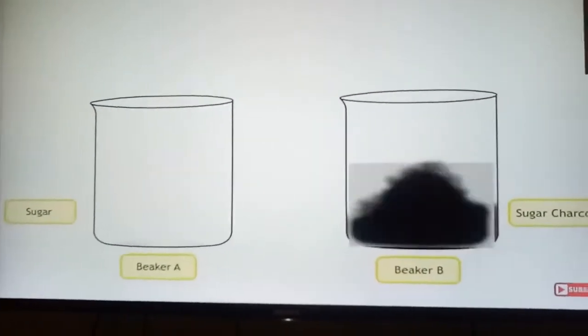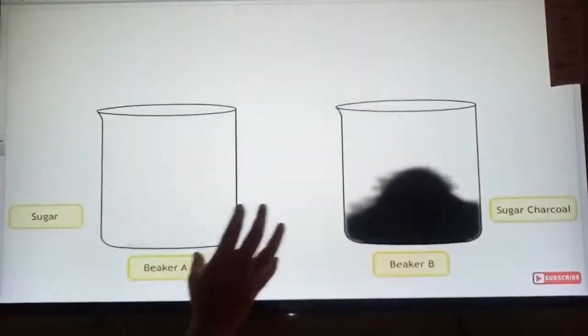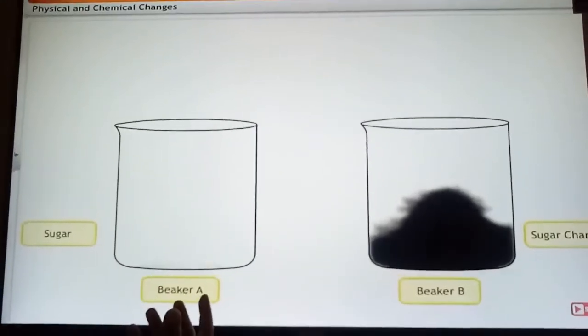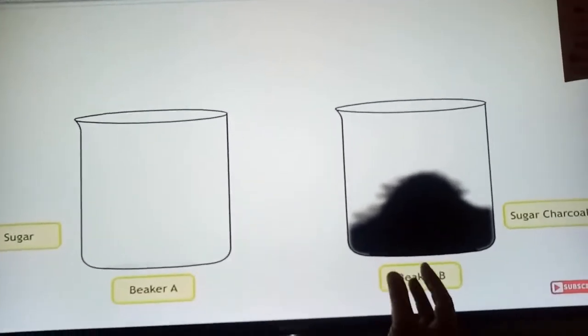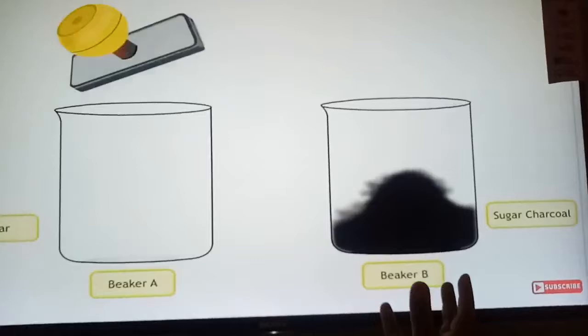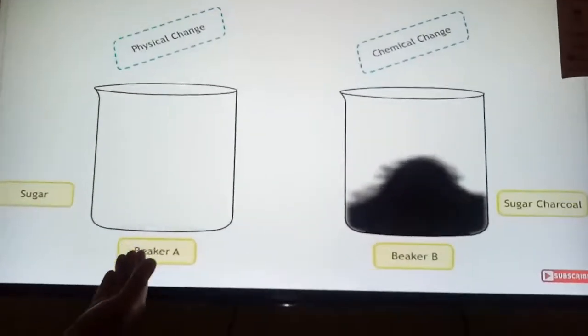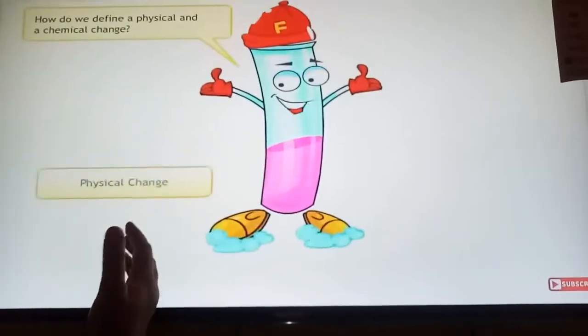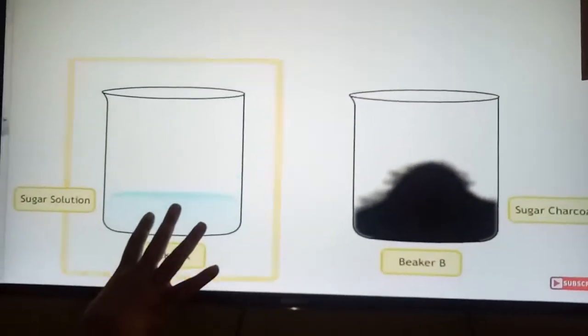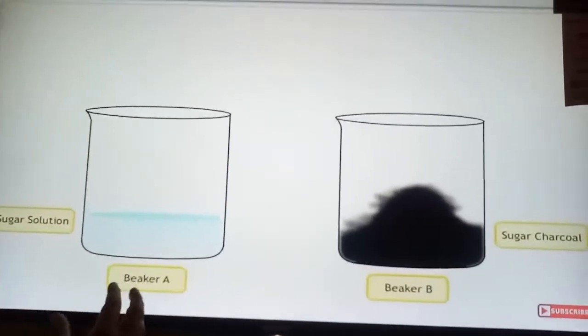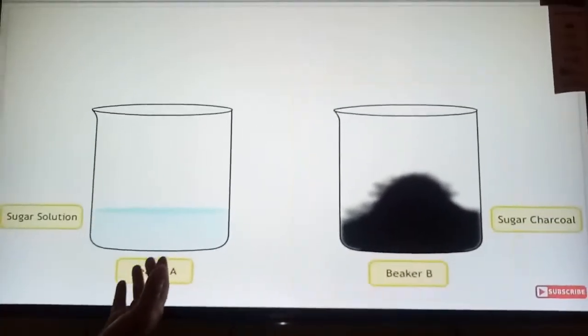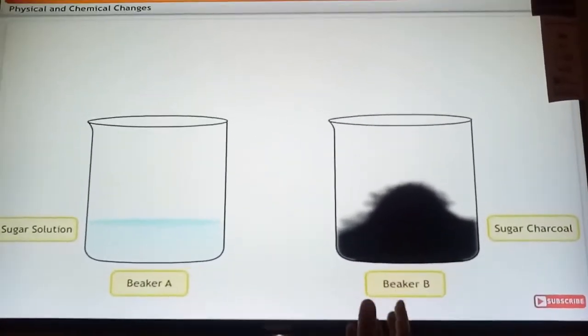Once again children, in beaker A there was no new substance formed, and in beaker B the sugar has completely changed into charcoal. Here we can get back the sugar by evaporating the water, but in beaker B we cannot get back the sugar particles.